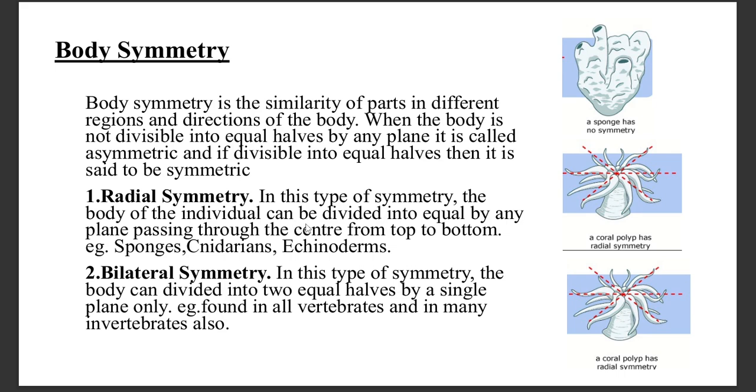In radial symmetry, we can divide an animal into two equal halves from many planes. For example, in sponges, cnidarians, and echinoderms, radial symmetry is found. And in bilateral symmetry, the animal is divided into two equal halves, but from a single plane only. And this type of symmetry is found in all vertebrates and many invertebrates also.